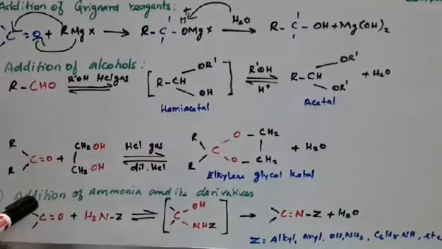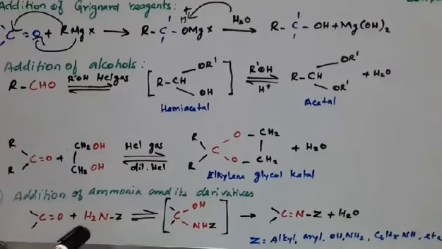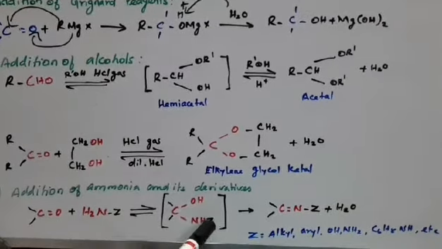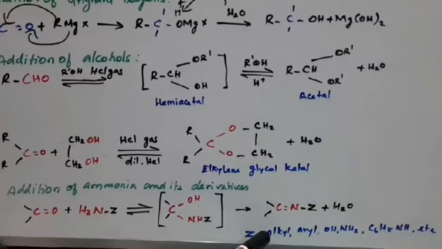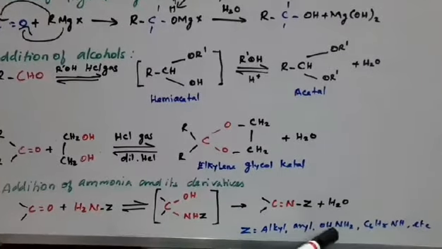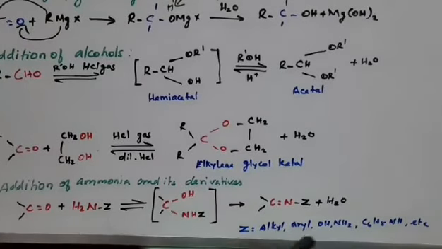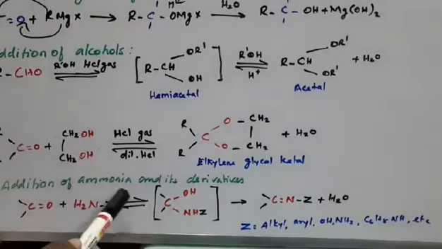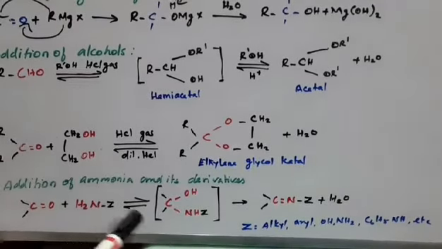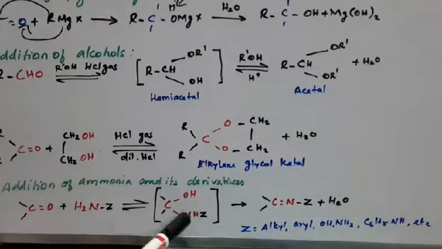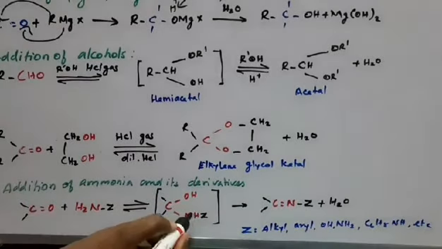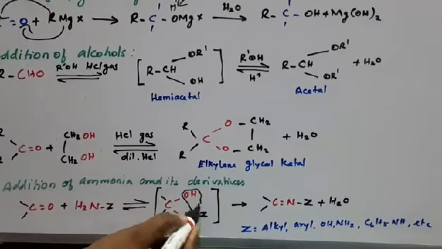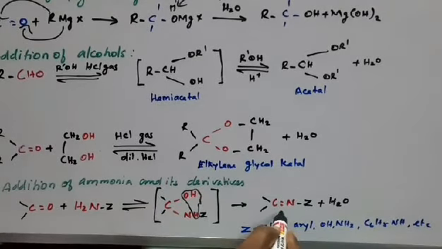Okay, so the next one is addition of ammonia and its derivatives. Ammonia means NH3. The derivatives we can represent here as Z. The Z may be an alkyl group or aryl or OH or NH2. So the carbonyl group reacts with the ammonia derivative to form an intermediate product. After that, H2O is released, and we can get the product.